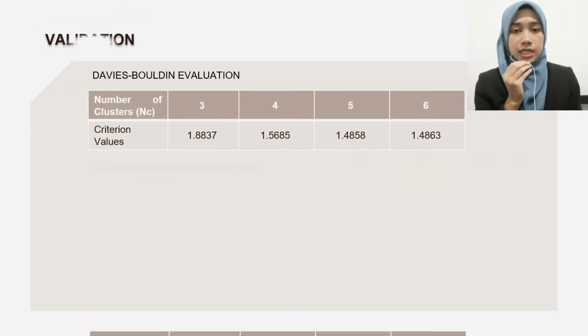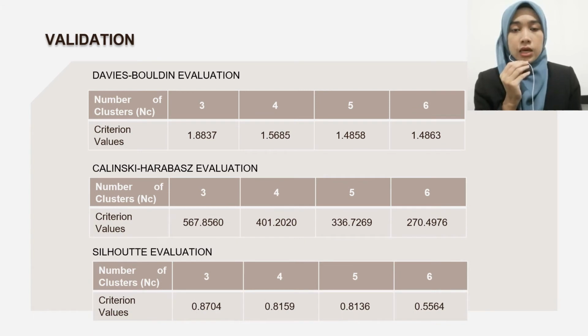That is result and discussion. For fuzzy c-means clustering, we have clustered the data into 3, 4, 5, and 6 number of clusters. The simulation is done for us to find the optimal number of clusters, where we use 3 types of cluster validity index, which are Davies-Bouldin index, Calinski-Harabasz index, and silhouette index. This simulation is also done for us to find the stable number of clusters, where we can see that the cluster number is unchanged even when we change the number of clusters.